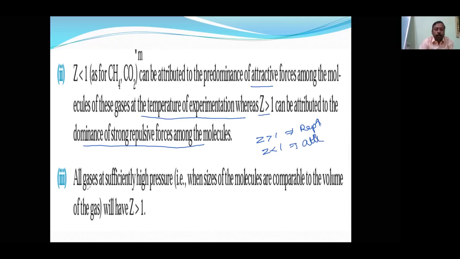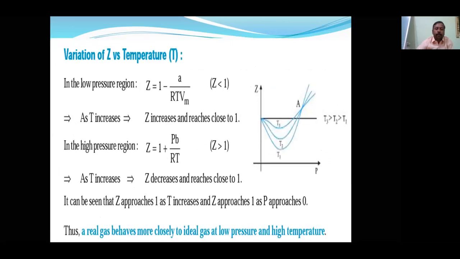Okay. So all gases at sufficiently high pressure will always have Z greater than 1. We have seen they are less than 1 only for a certain duration. After that, they also become more than 1. So that's why they are greater than 1. That means after some pressure, the repulsion force will automatically become dominating. Okay. Now let us see the variation of Z versus temperature.